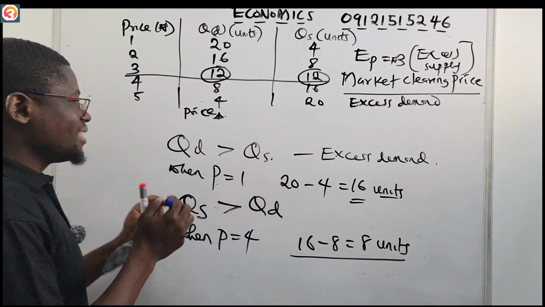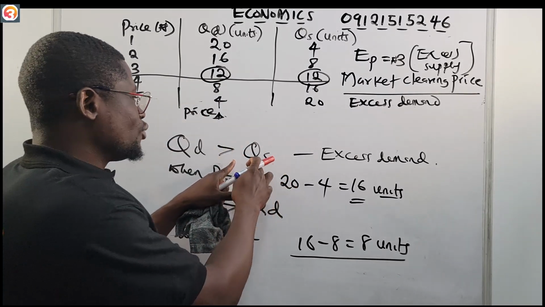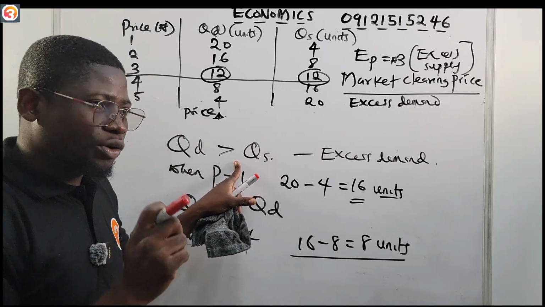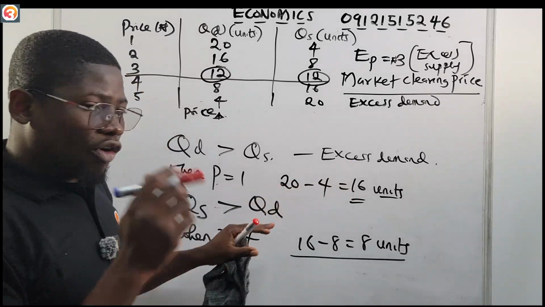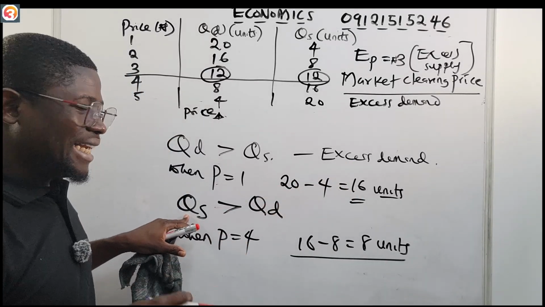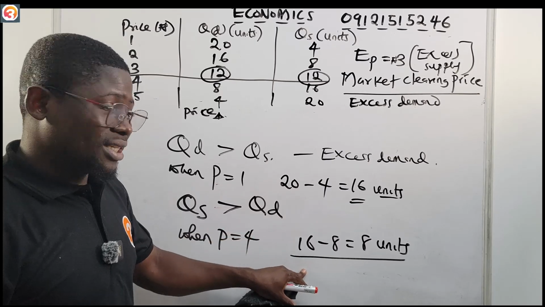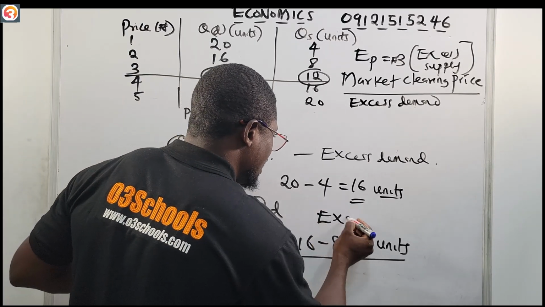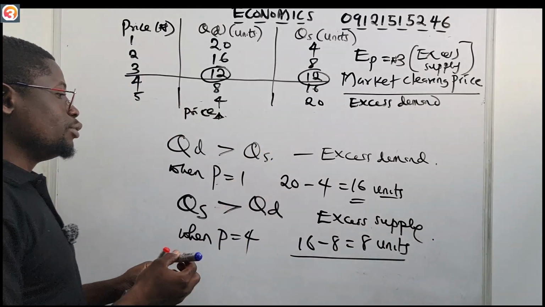All right. So excess demand occurs when the quantity demanded is greater than the quantity supplied of a particular product. When the quantity supplied is the one that is greater than the quantity demanded, it leads to excess supply. And of course, on the table, we can easily calculate them.